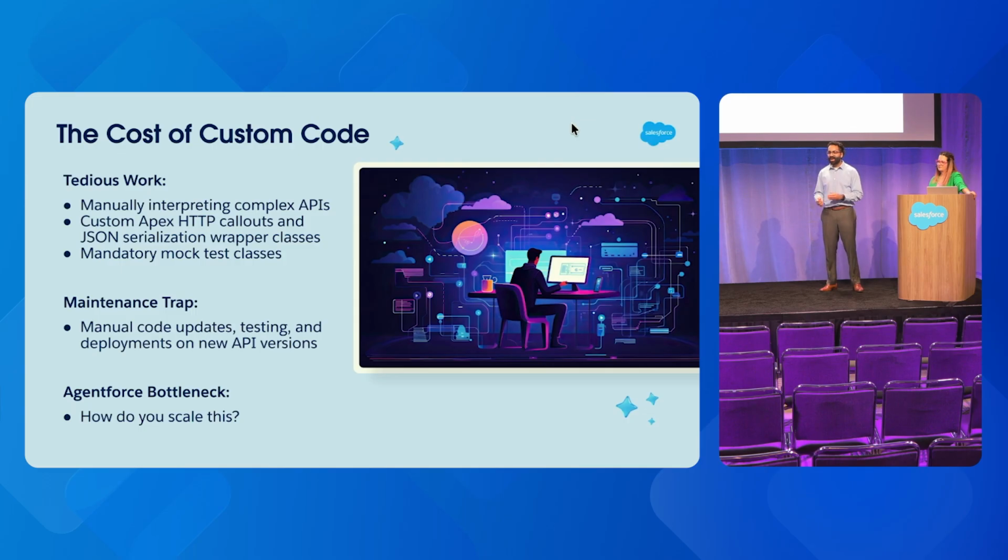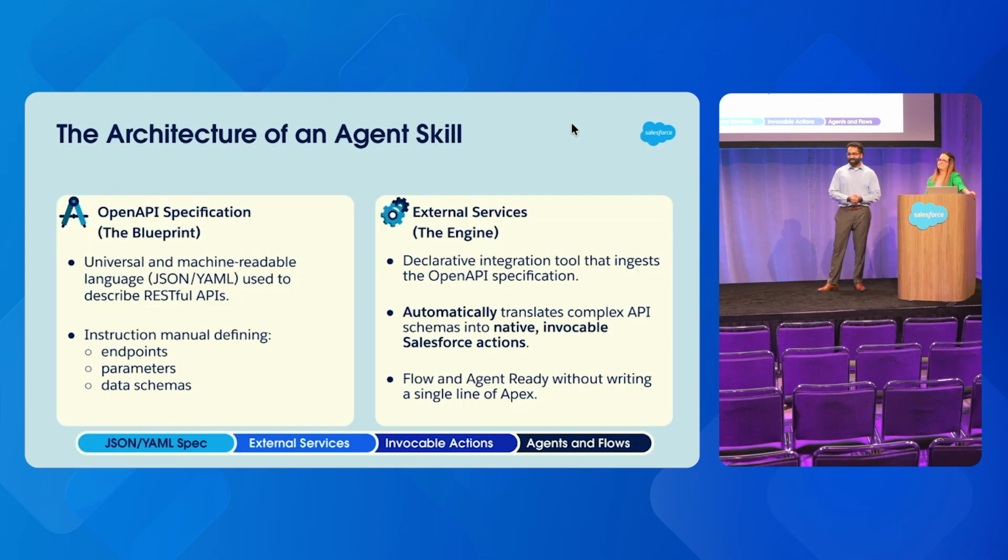And then on top of that, every single time there's a new API version, you've got to go back to these, update your shapes, and update your tests, retest it manually. So then the natural question is, how do you actually go and scale this for multiple APIs over time? And so that's where our feature external services comes into play.